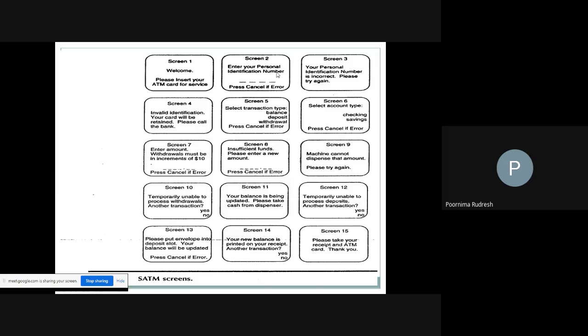then after screen 3 you get screen 4. So when PAN is successfully verified, you get screen 2. In screen 2, you enter the PIN number. If the PIN number is correct, you move on to screen 5. Otherwise, the ATM machine displays the third screen, that is, your PIN number is incorrect. Then it asks you to enter it one more time.